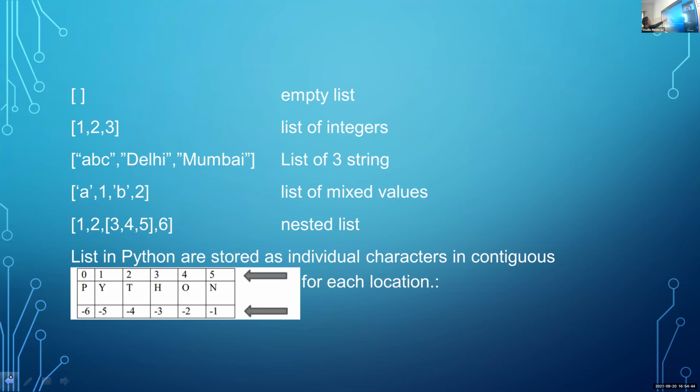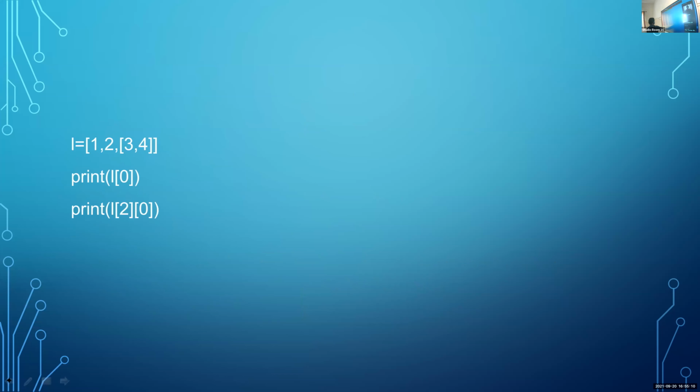Then this is a list with string value. That is the first string, Delhi is the second string, then Mumbai is the third string. So we are creating a list with 3 string values. Then here there is a list with mixed values. Character is there, string is there, integer is there. So it is a mixed list, a list with mixed values. Here this is the nested list.